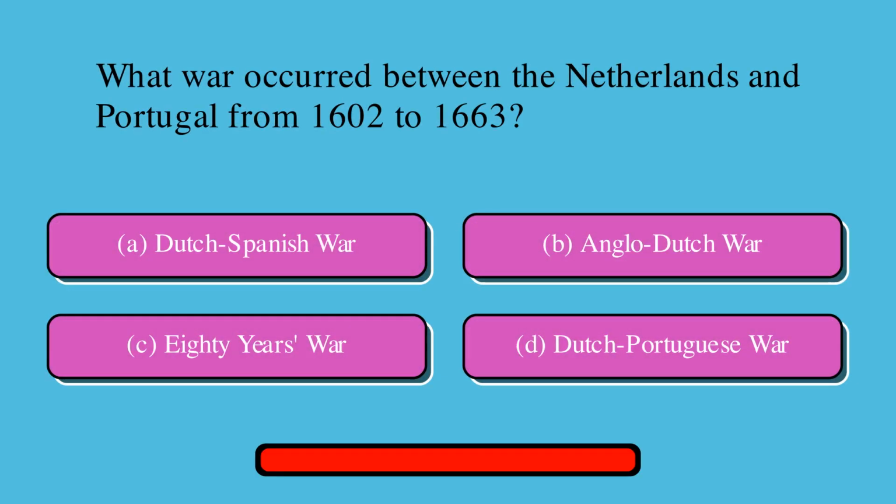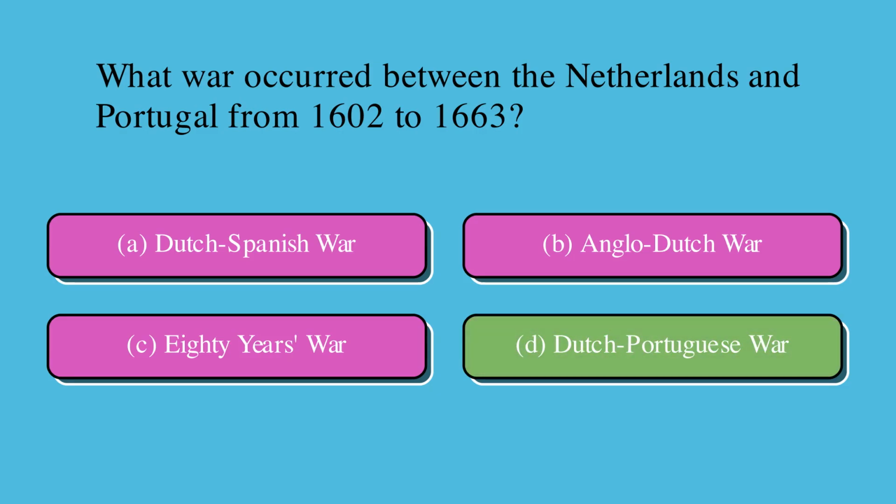What war occurred between the Netherlands and Portugal from 1602 to 1663? Is it A, Dutch-Spanish War, or B, Anglo-Dutch War, or C, 80 Years' War, or D, Dutch-Portuguese War? Correct answer is D, Dutch-Portuguese War.